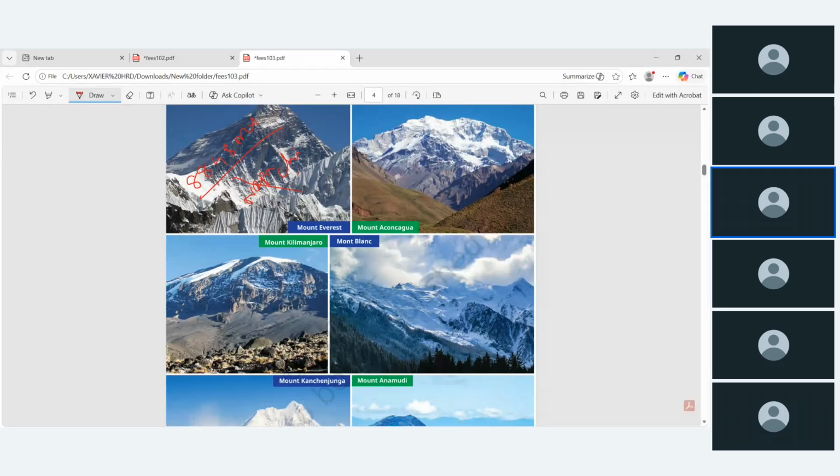It is located in Andes, I think. Andes mountain and Andes range, it is also called Stone Sentinel. And Mount Kilimanjaro, it is in Africa.